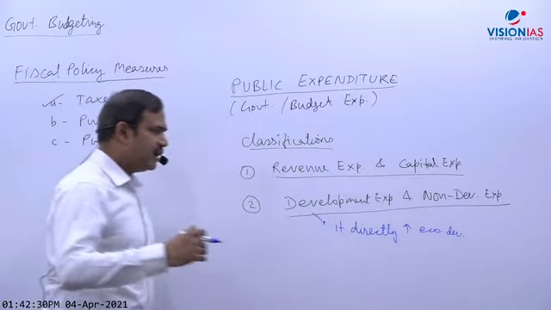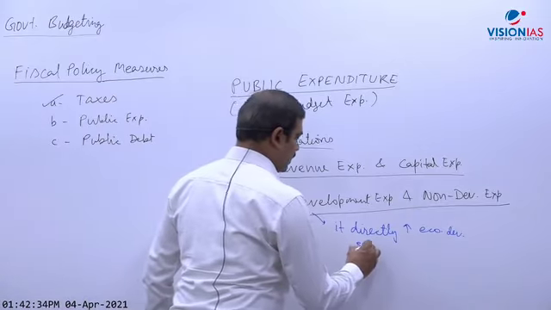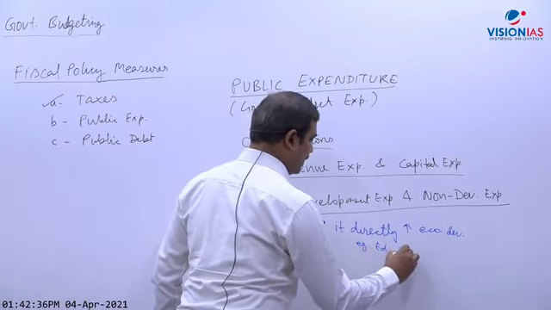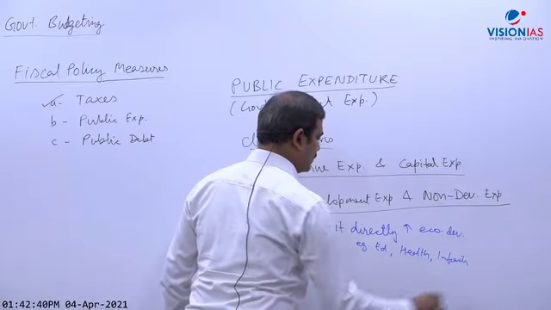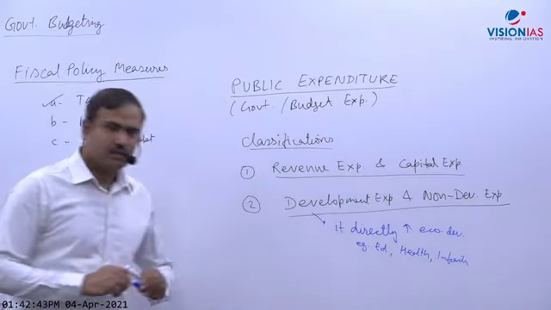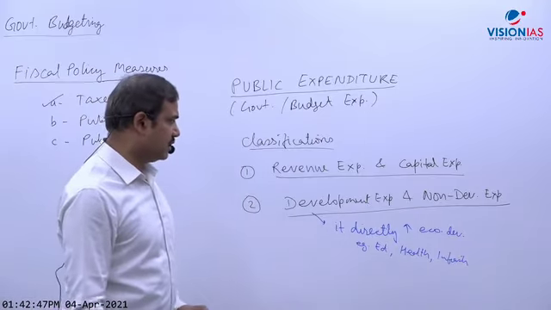Very simple. It directly promotes economic development. Examples: expenditure on education, health, infrastructure, subsidies, welfare payments, that is developmental expenditure.